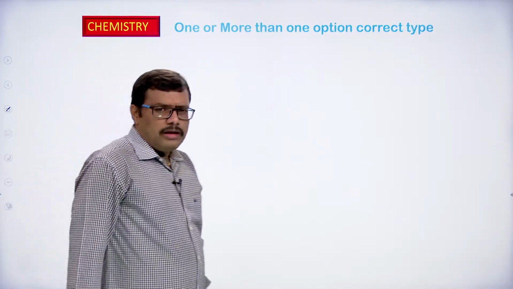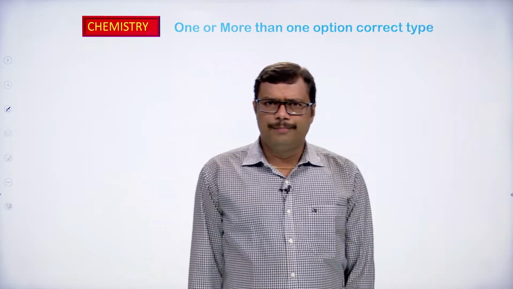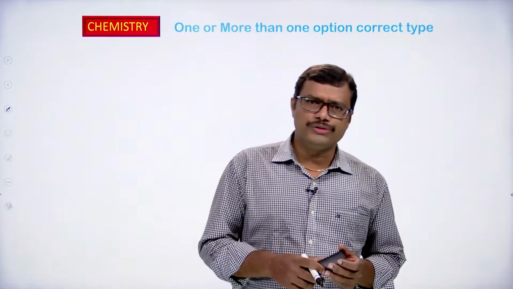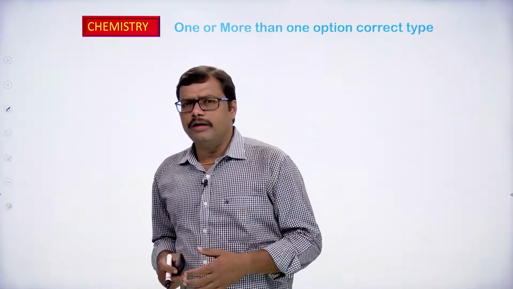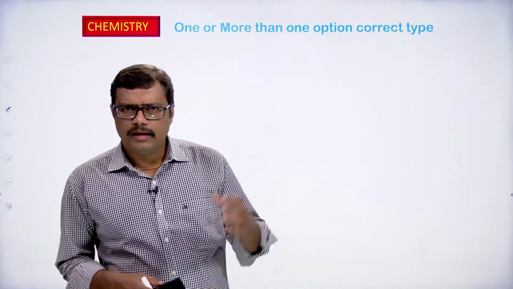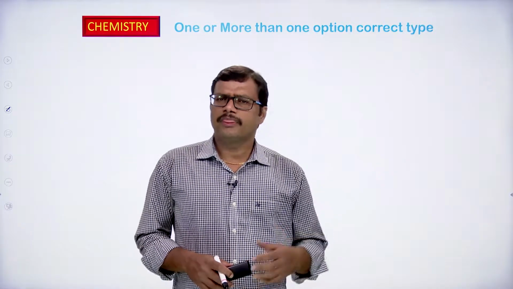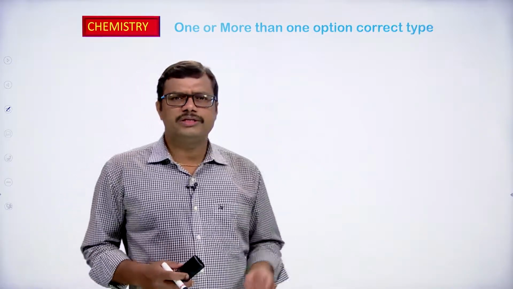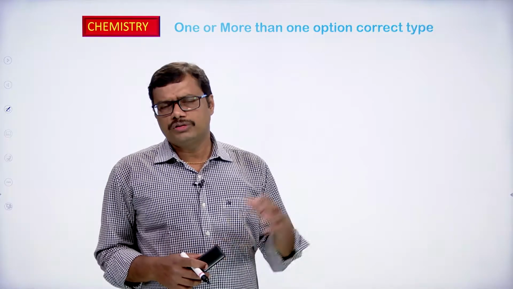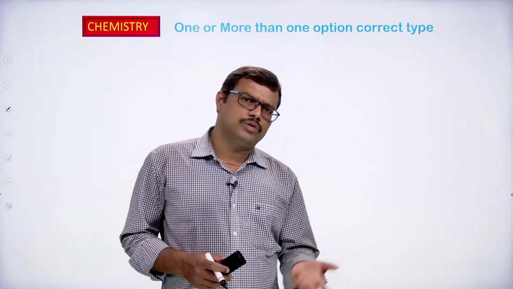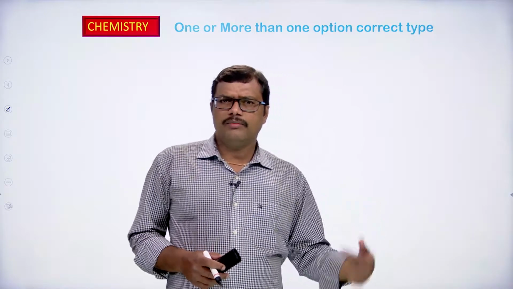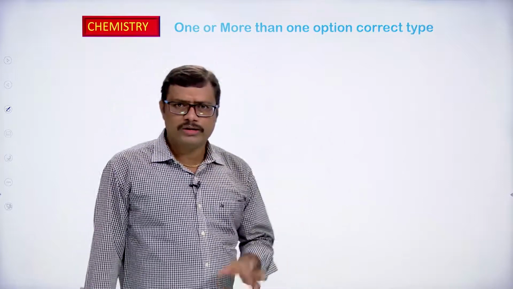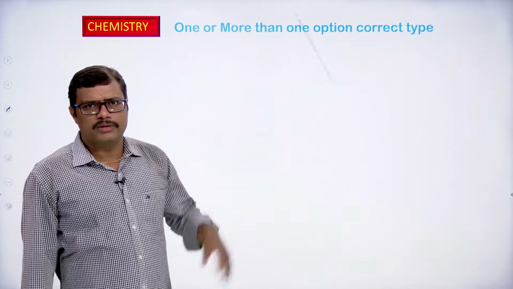In the case of advanced level examination questions, if you observe, we come across questions where one or more than one option correct type are also possible. So, they will give you the question, they will give you the 4 options. From the 4 options, you have to select the correct options. Of course, there are some instances where we get only one correct answer, but they will give you 2 or more than 2 also as a correct answer. So, 1 may be the correct or more than 1 options are also correct in these kind of questions. So, you have to be very careful while choosing the options, particularly from this kind of questions.